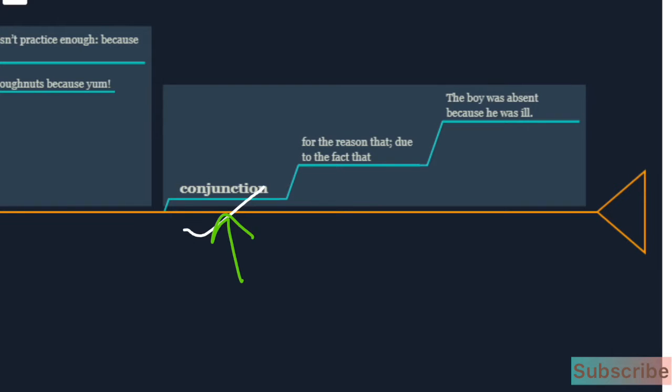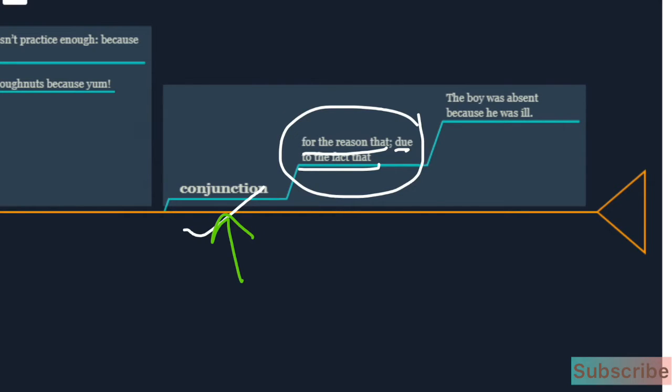Okay, now let us see the meaning of because. For the reason that, due to the fact that. If we are referring to a reason, or to a fact because of which something happened, we can use because in place of that reason or that fact.